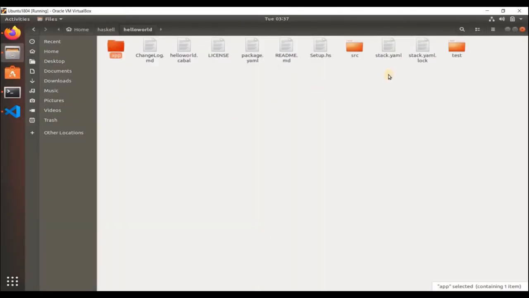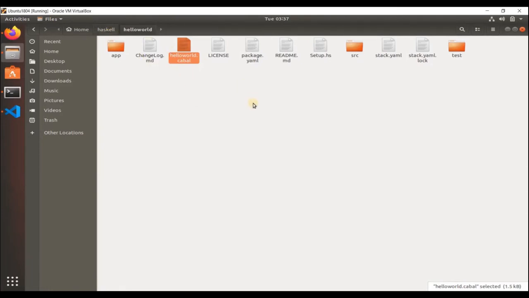With your app folder, source folder, your test folder, then we have your package.yml file and your stack.yml file. That's your snapshot. And then we have the cabal file for the project, right?